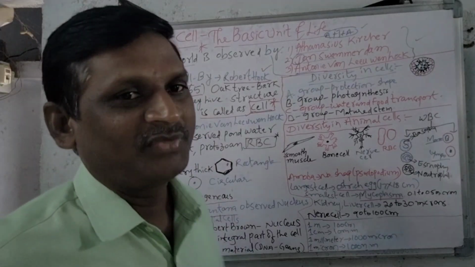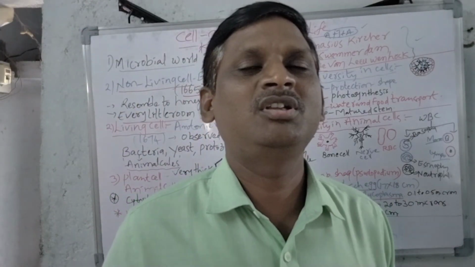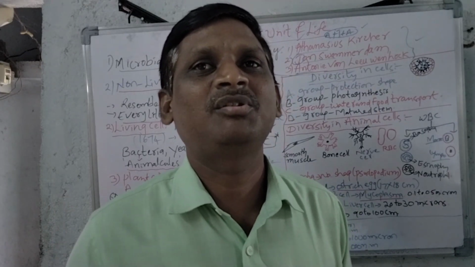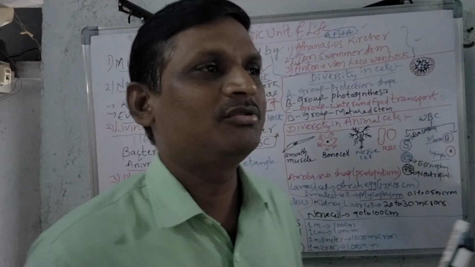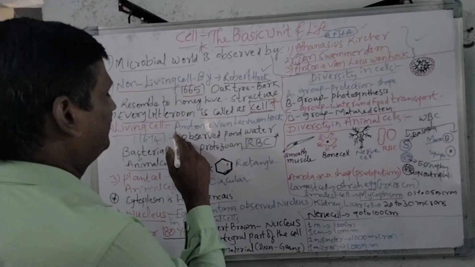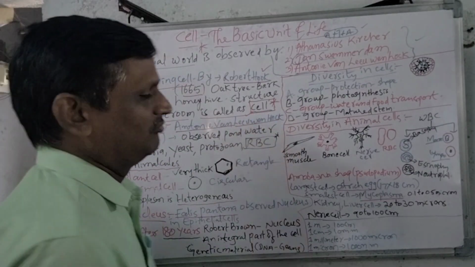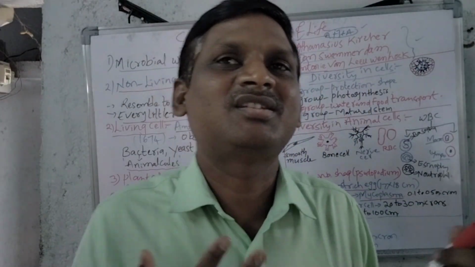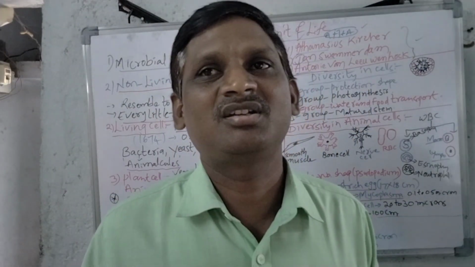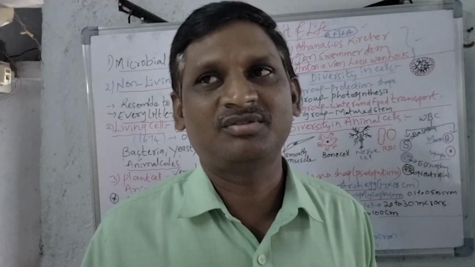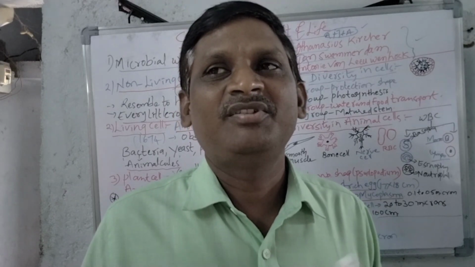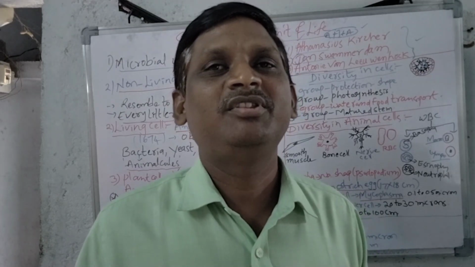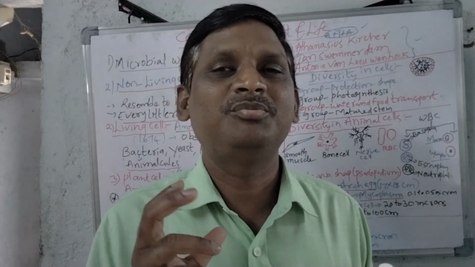Next, the living cell. We shall see about the living cell. What is a living cell? Who discovered the living cell? The first time the living cell was discovered by Antony van Leeuwenhoek. Generally, Antony van Leeuwenhoek was not a scientist, but a merchant who sold cloths. Because of his passion, he made a single lens microscope. With this single lens microscope, he observed